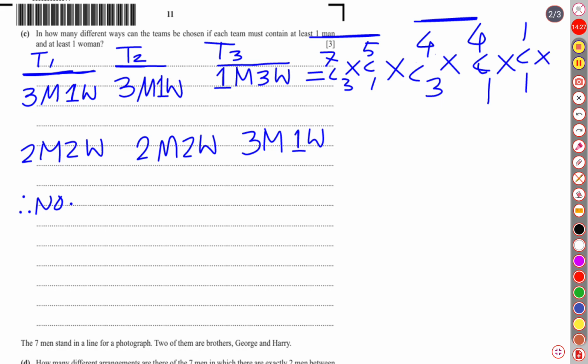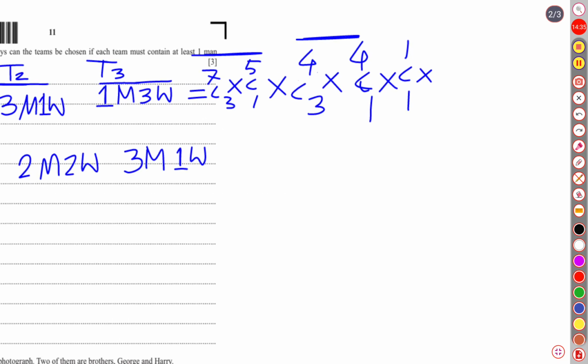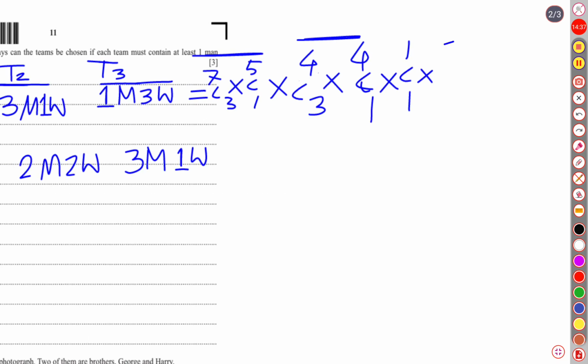Two women went away, so there remain only three women. And out of three we have chosen all three, so it is 3 choose 3. So this is the third team. Please don't get confused with this. This is the calculation of the first team, second team, as well as third team.